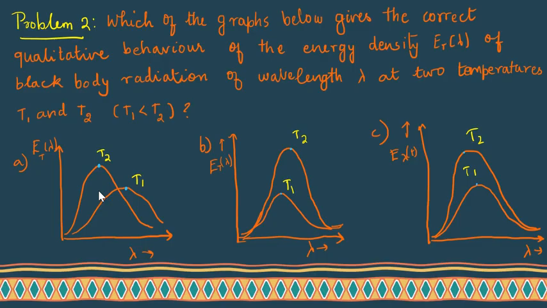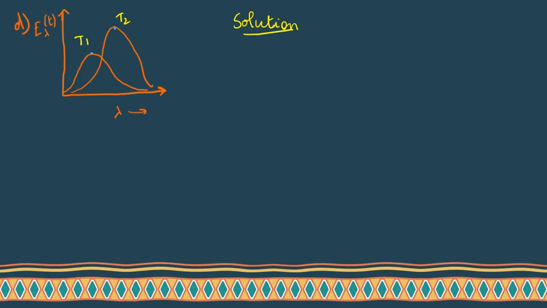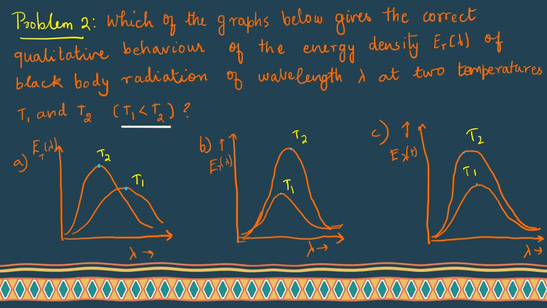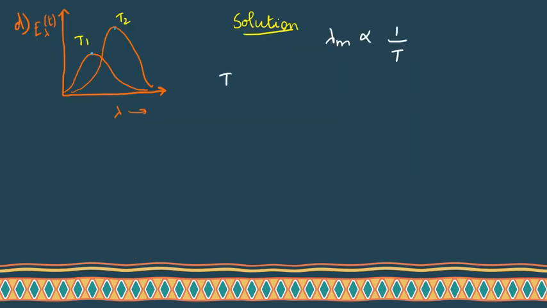Now let us see the problem 2. Which of the following graphs below gives the correct qualitative behavior of the energy density of black body radiation of wavelength lambda at two temperatures T1 and T2. So we have to find which of the following graphs after these four options is correct for a black body radiation. So we know that by Wien's law, lambda m is proportional to 1 by temperature T, and according to the question, T1 is lesser than T2. That is, T2 is greater than T1.